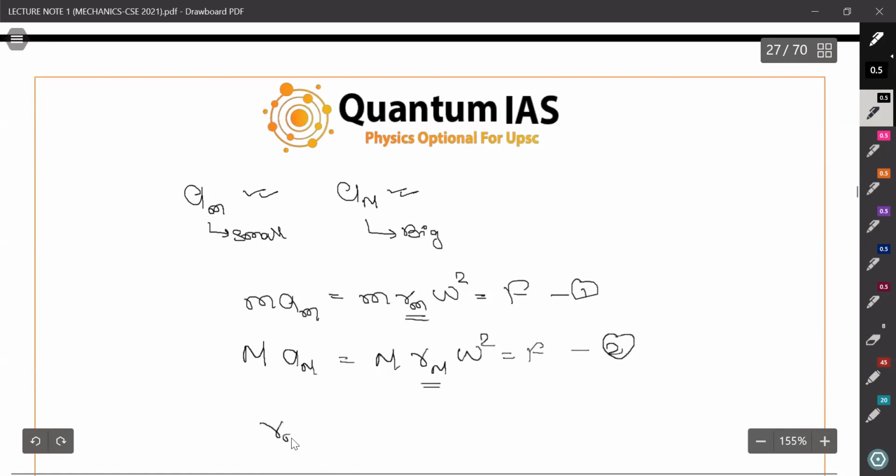Try to find out Rm and RM. We know that Rm plus RM is equal to R. We can easily substitute its value. Rm is what? F upon small m omega square, plus this is F upon capital M omega square, is equal to R.